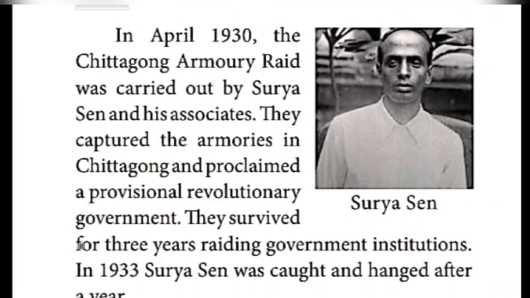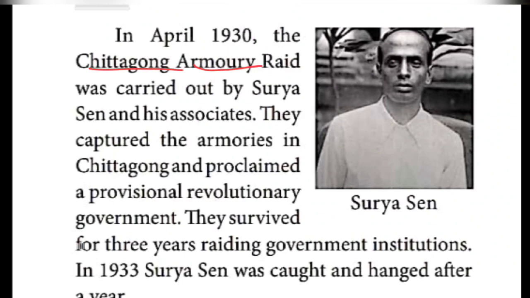Surya Sen. Yes, Surya Sen, like that it is given now. Who was he? One of the revolutionaries against the British. Armory is given here. Chittagong is the name of the place, located in Assam area. Armory means the place where they used to keep weapons. In April 1930, the Chittagong armory raid was carried out by Surya Sen and his followers.